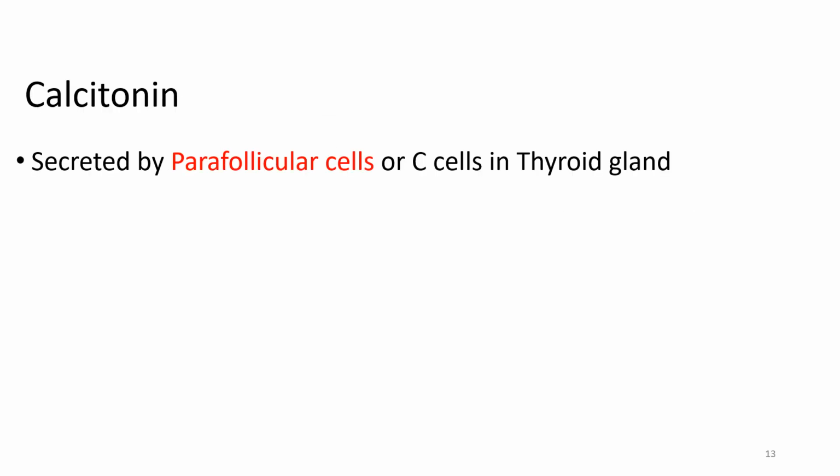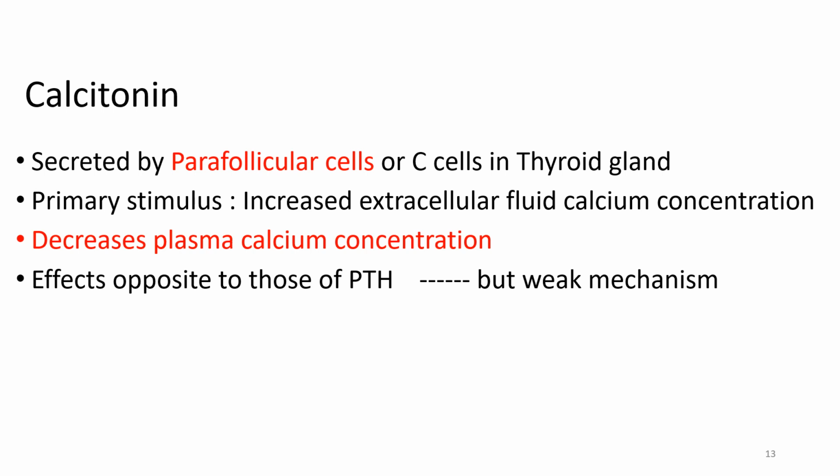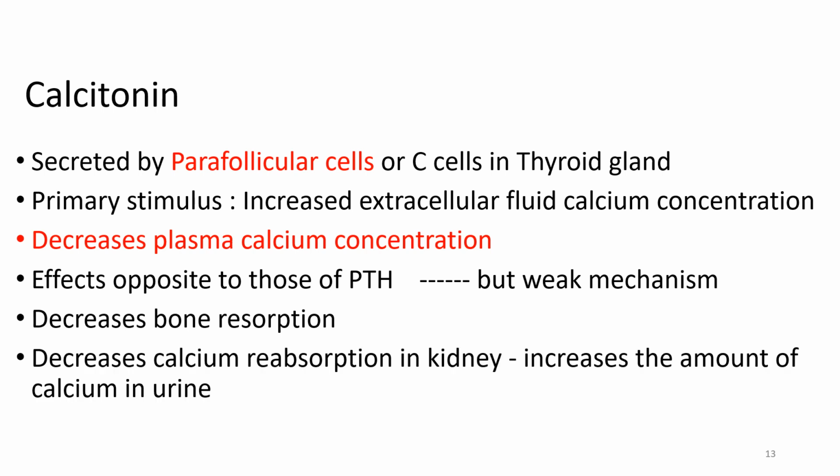Now, coming to calcitonin, it is secreted by the parafollicular cells or the C cells in the thyroid gland. And the stimulus for the secretion is the increased extracellular fluid calcium concentration. And it decreases the plasma calcium concentration. The effects are opposite to that of the parathyroid hormone, but it is a weak mechanism. What calcitonin does is it decreases the bone resorption and it decreases the calcium reabsorption in the kidney, which increases the amount of calcium in the urine.